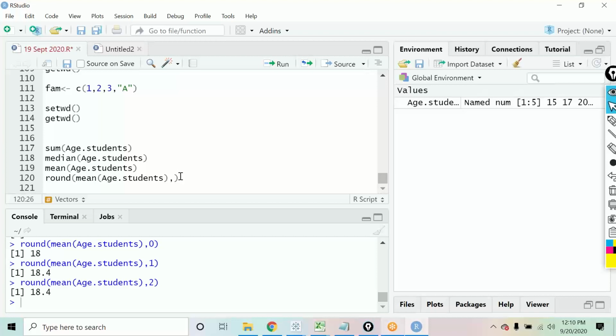If you define the second decimal place, you don't have the number, so that is why you will not get that. Because 18.4 is just 18.40 only, it shows you up to that point. If the mean was, suppose, 18.7, round will automatically take care of the mathematical rules and round up the number. It will make 18.7 as 19.